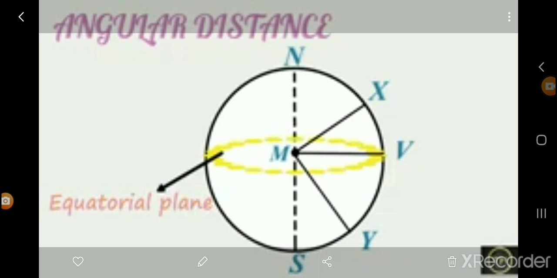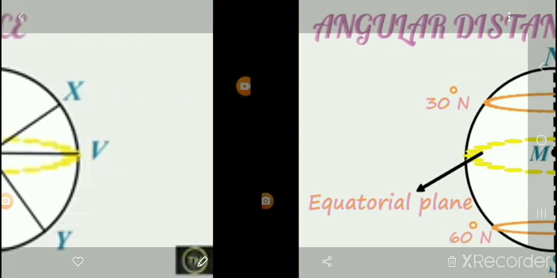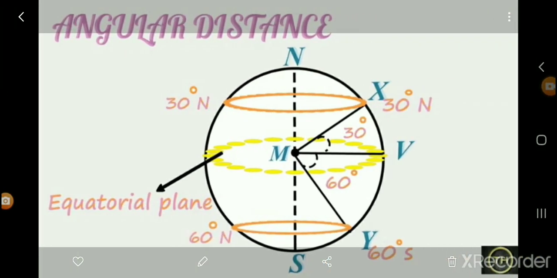Now we are going to make angles here. See, here one angle I have made, that is x and y, and we have given each point a name. We have given XMV as 30 degrees, and now you tell me what is the angle of VMY? It is 60 degrees. As we have made a circle here in the middle at the equator part, like that we are going to make the angle circles up as well as down.